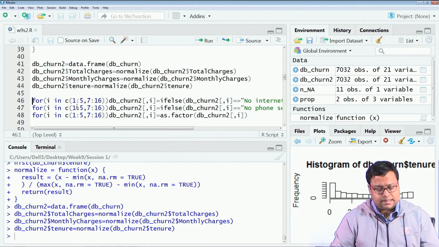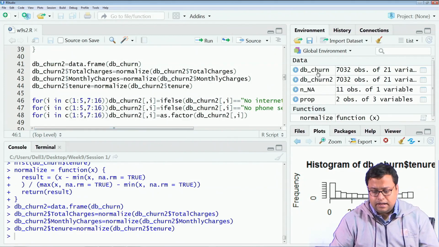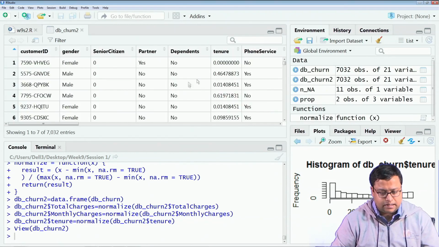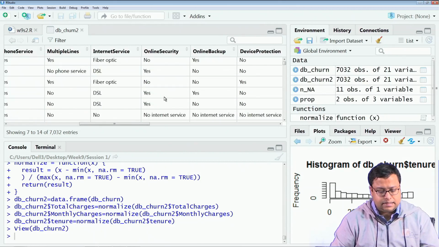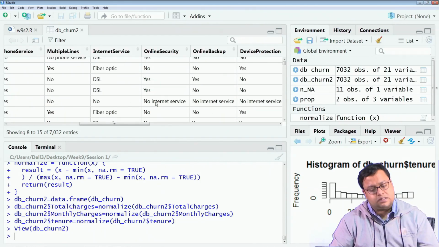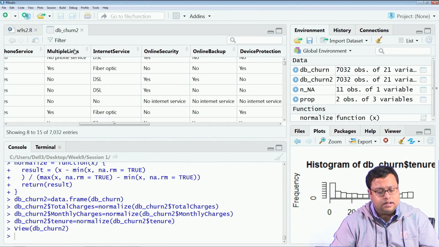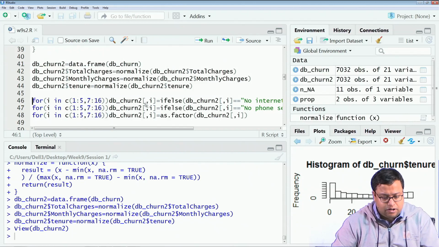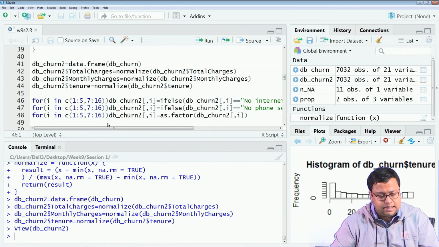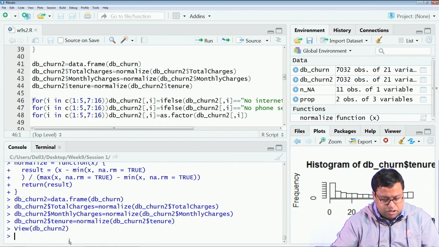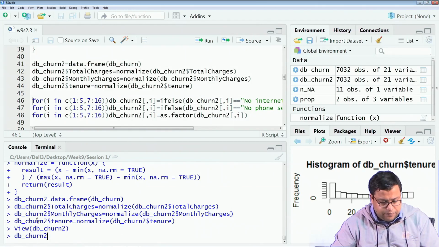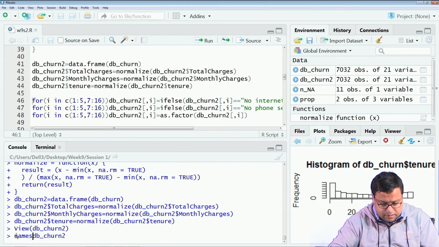If I have normalized these now, then the next step is, you will see that in my data set dbchurn2 there are lots of factor data where there is no internet service. No internet service means just no, there is no point in having another level. So, what I am doing is for columns 1 to 5 and 7 to 16. What is 1 to 5? If I just want to know the column names of dbchurn2, I will write names of dbchurn2.